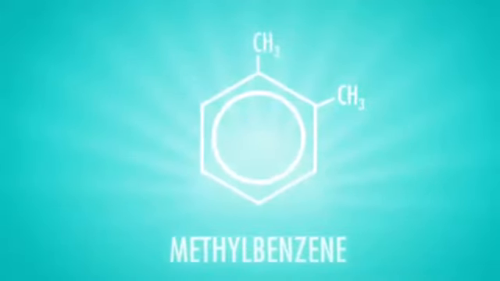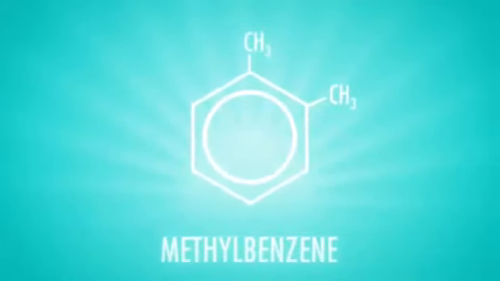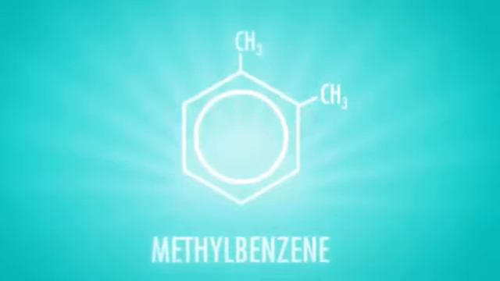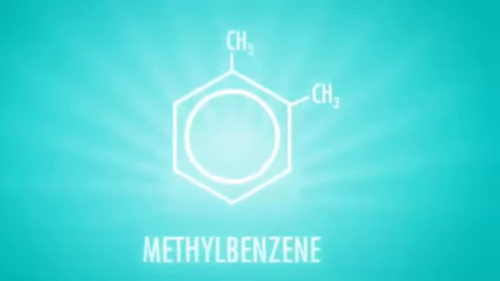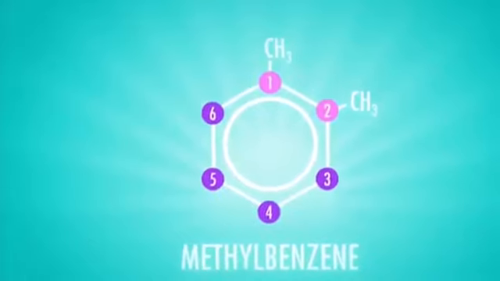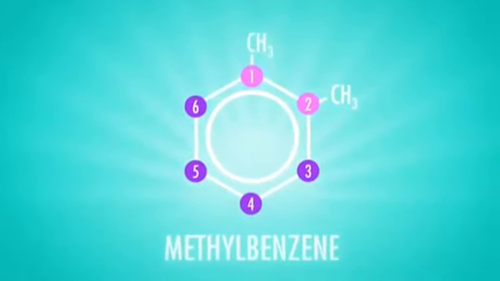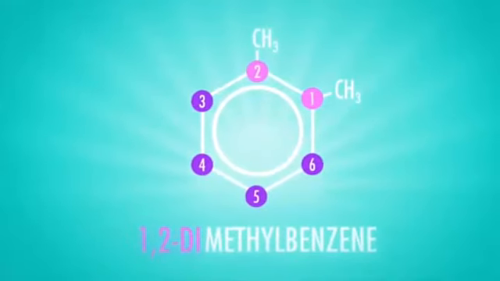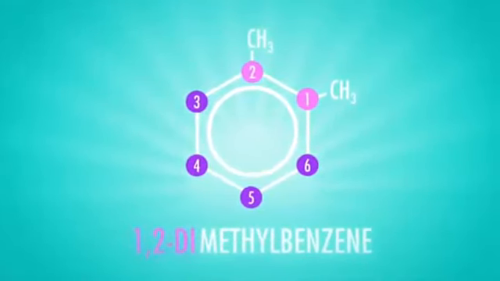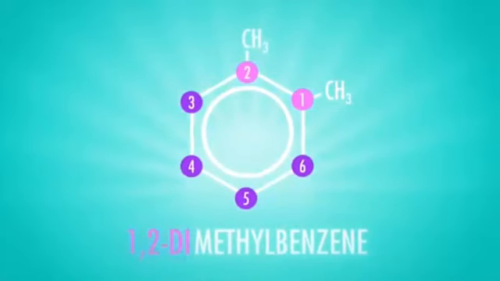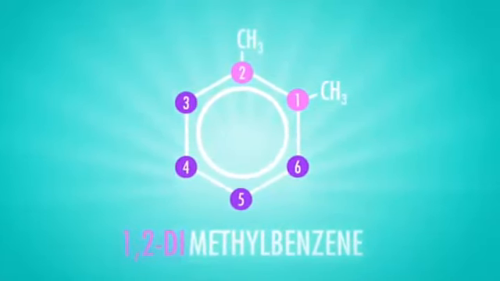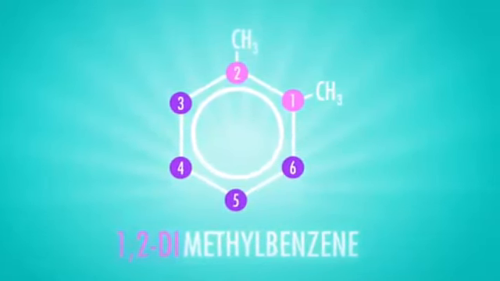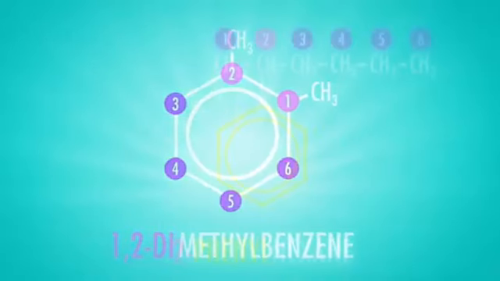First, we have to identify the benzene group, and this is a methylbenzene since its substitutes are methyls. Then we have to number the carbons, and we will do it like this. The methyl groups of this methylbenzene are in carbons number 1 and 2, so the name of this compound will be 1,2-dimethylbenzene.